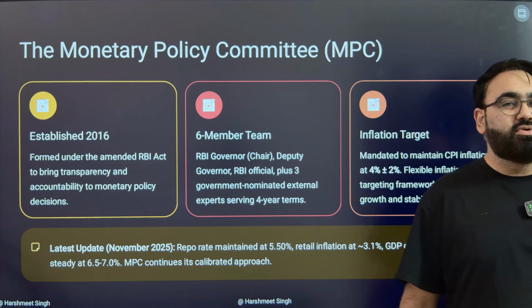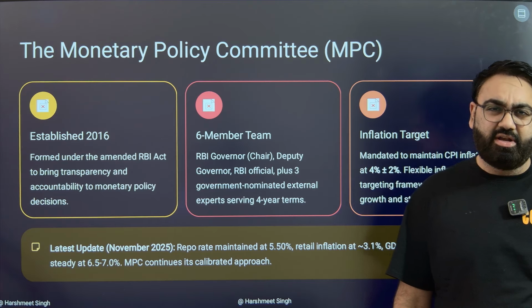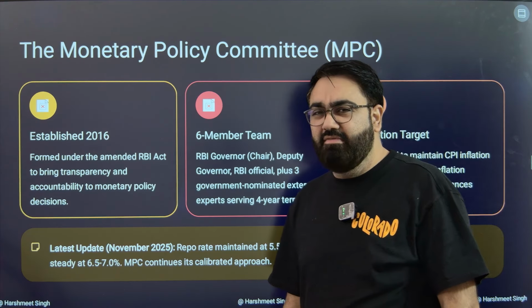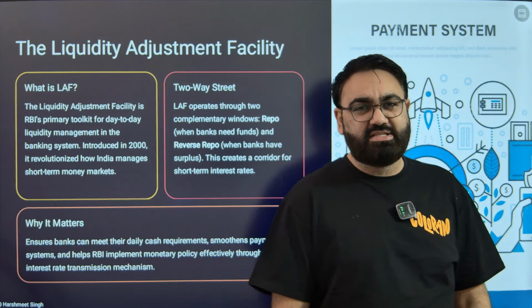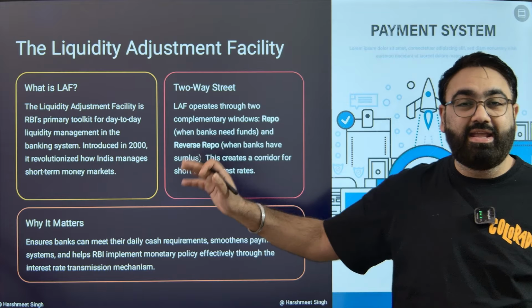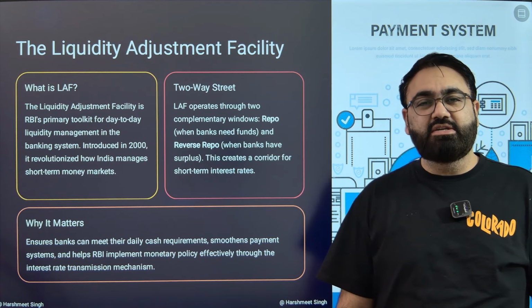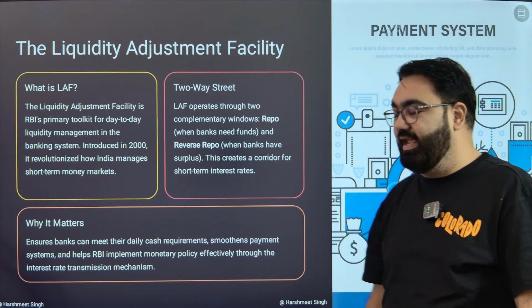When inflation goes beyond that, either below 2% or above 6%, this is where the Monetary Policy Committee will look into it and will change certain policy stands. And this is where you will see changes in what you call monetary policy. Let's see what exactly happens within the monetary policy. The first component is what is called the liquidity adjustment facility, LAF.